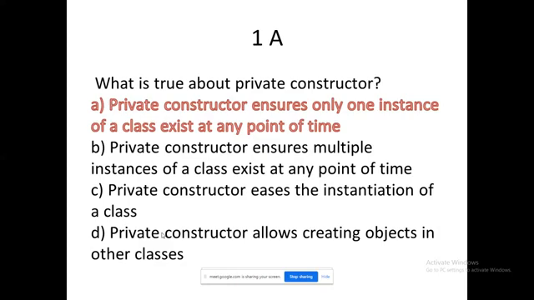Whenever the object is created, only one constructor will get invoked. A private constructor affects the instantiation of the class, but there is not much difference there, because using private you can't do that. Private constructor allows creating objects in other classes? The term private.